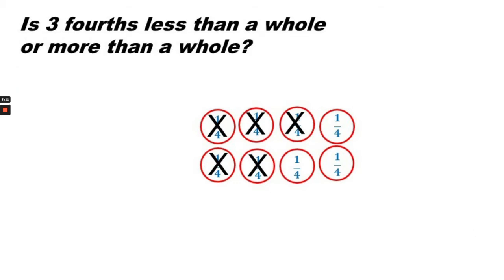Is 3 fourths less than a whole or more than a whole? 3 fourths is less than a whole because there are 4 fourths in a whole, and 3 is less than 4.